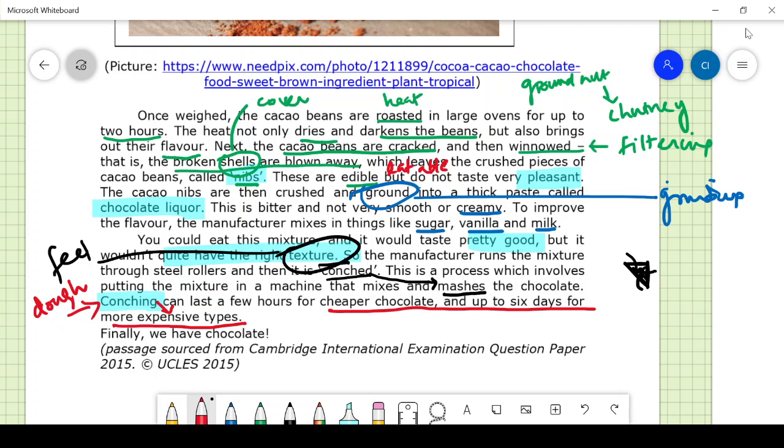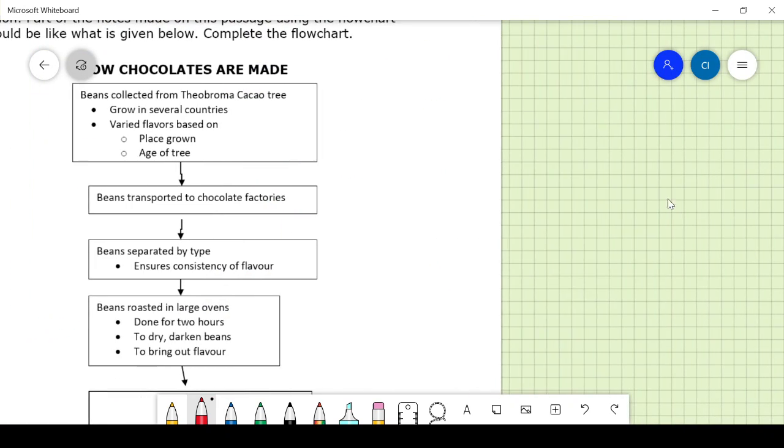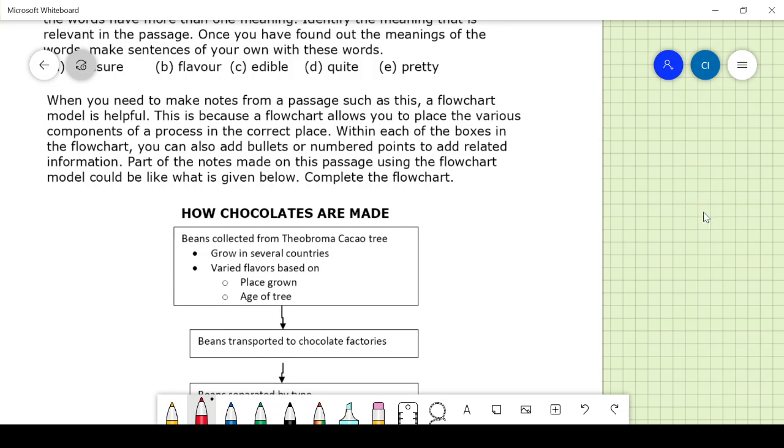Finally, we have the chocolate. So this is a passage that is taken from a source. One thing you have to mention is that this is a very good reference, which often establishes the authenticity of any article that you are going to read. Okay. Now here is the workout for this.